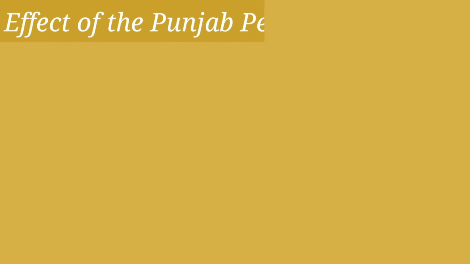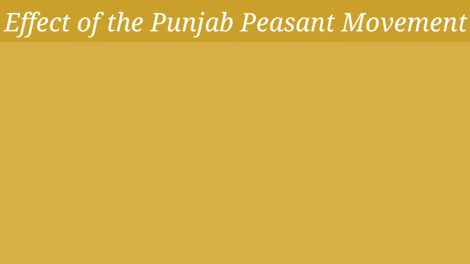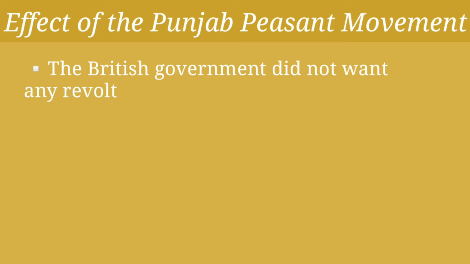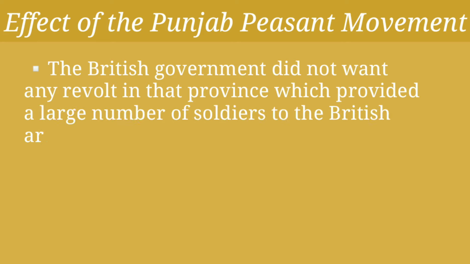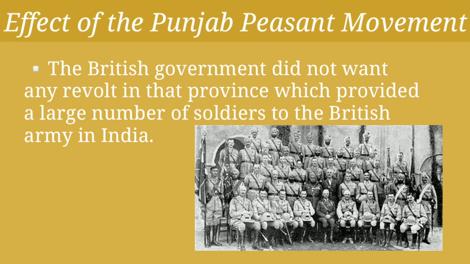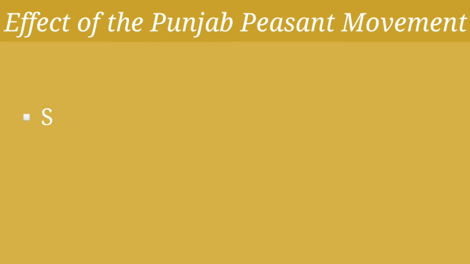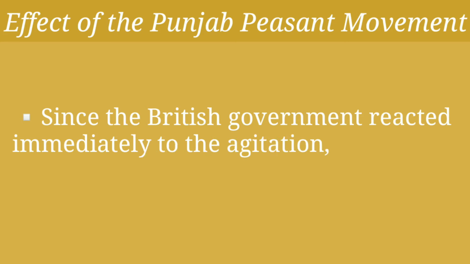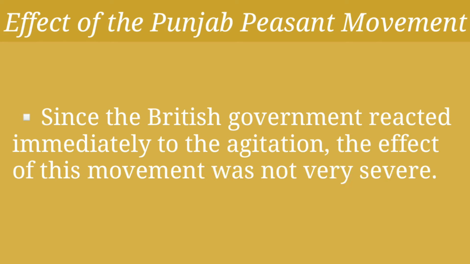Is it clear? Now, let's see the effect of this movement. Children, as usual, there was agitation from the peasants. But the British government did not want any revolt in that province. And the reason is that this province provided a large number of soldiers to the British army in India. So the British government wanted to protect the peasants of Punjab. So children, since the British government reacted immediately to the agitation of the peasants, the effect of this movement was not very severe. Is it clear?